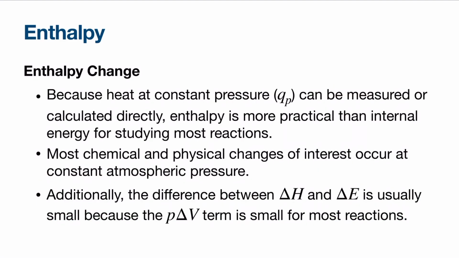Now, since heat at constant pressure can be measured directly, enthalpy is much more practical to work with than internal energy. So in real life, in beakers, flasks, and open containers, most reactions happen at constant atmospheric pressure. Because for most reactions, the pressure volume term is very small, the difference between delta H and delta E is usually minor. This is also why thermochemistry almost always talks about enthalpy changes, not internal energy changes.